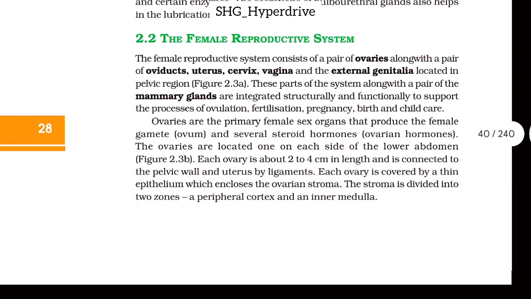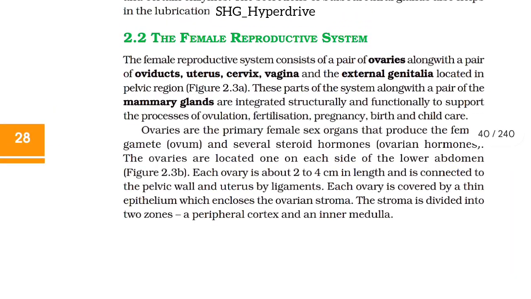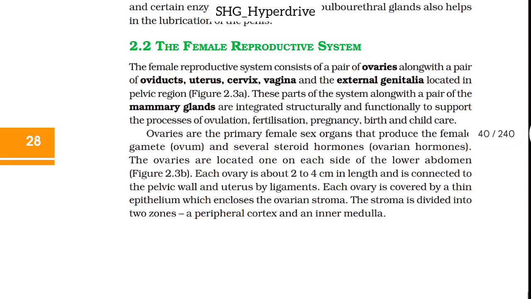2.2 The female reproductive system. The female reproductive system consists of a pair of ovaries along with a pair of oviducts, uterus, cervix, vagina, and the external genitalia located in the pelvic region. These parts of the system along with a pair of mammary glands are integrated structurally and functionally to support the processes of ovulation, fertilization, pregnancy, birth, and childcare.